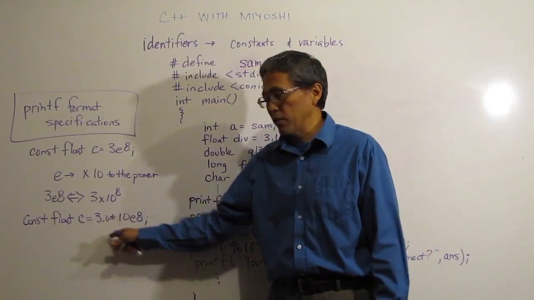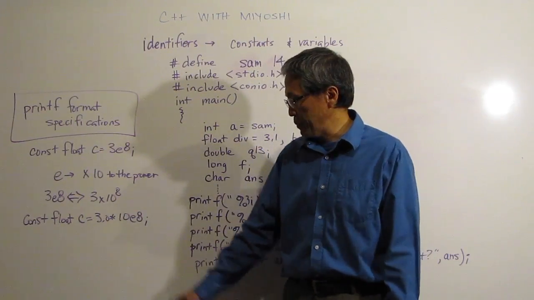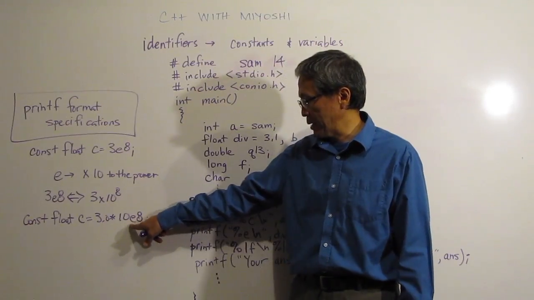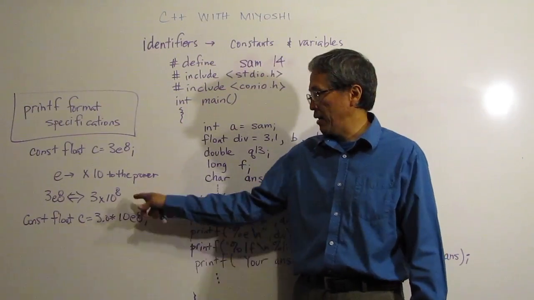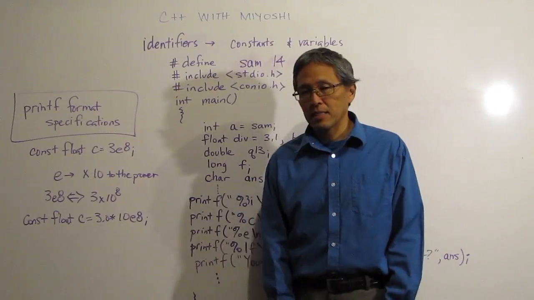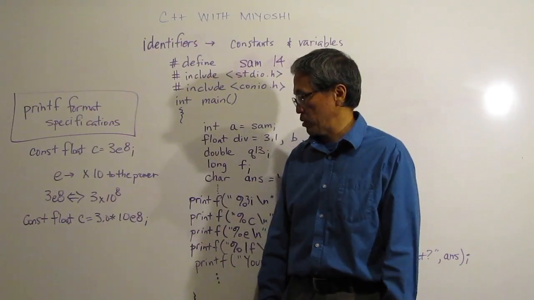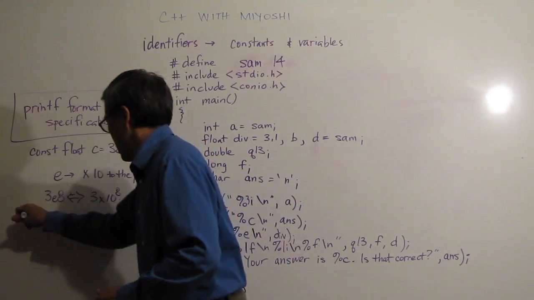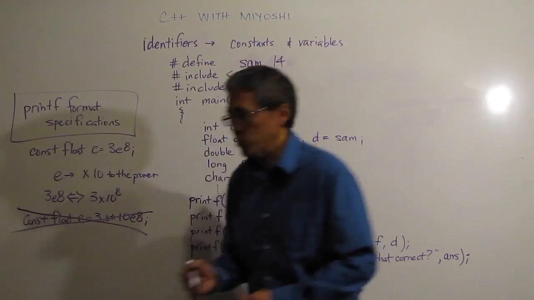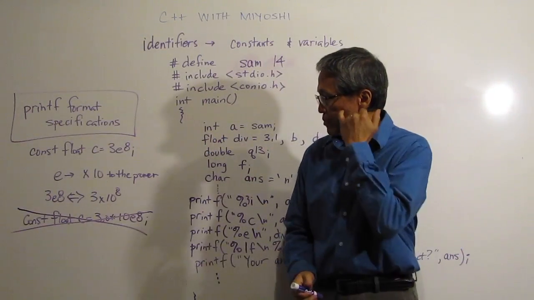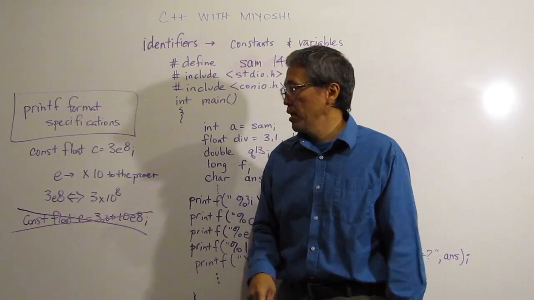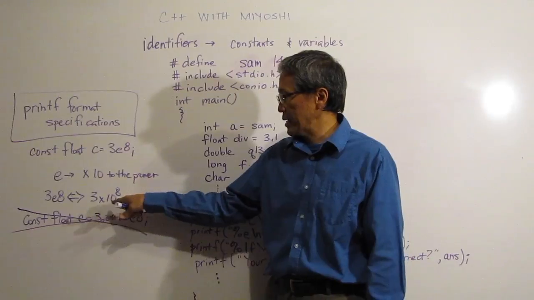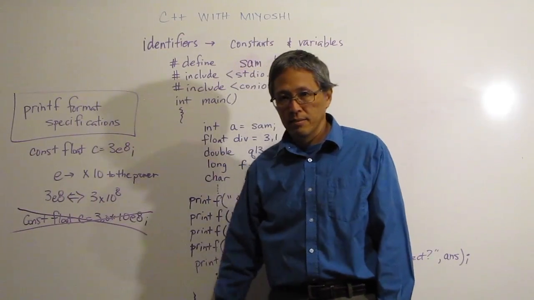Well, this will give you a value that's 10 times too big because it's doing 10 times 10 to the 8th and multiplying that by 3. So in this case, the speed of light would be 10 times faster than it really is in real life. So make sure you don't do that. Okay? So again, the E stands for times 10 to the power. So if I want 3 times 10 to the 8th, I want to do 3E8.